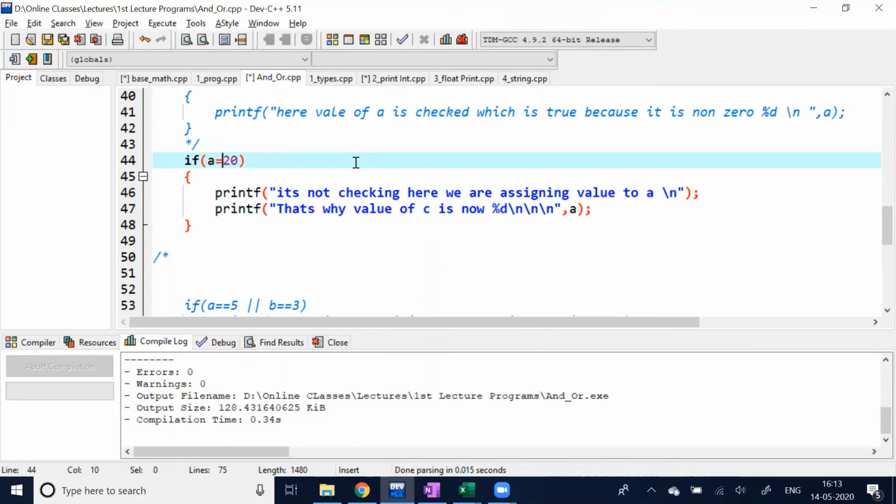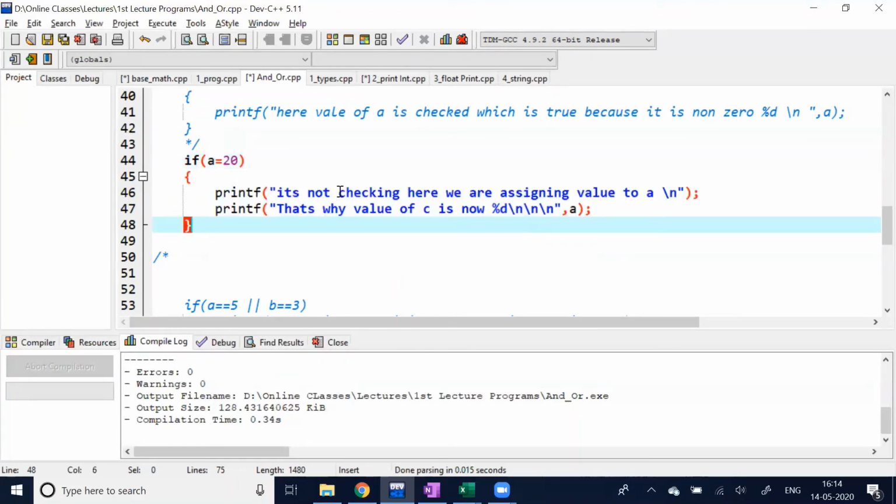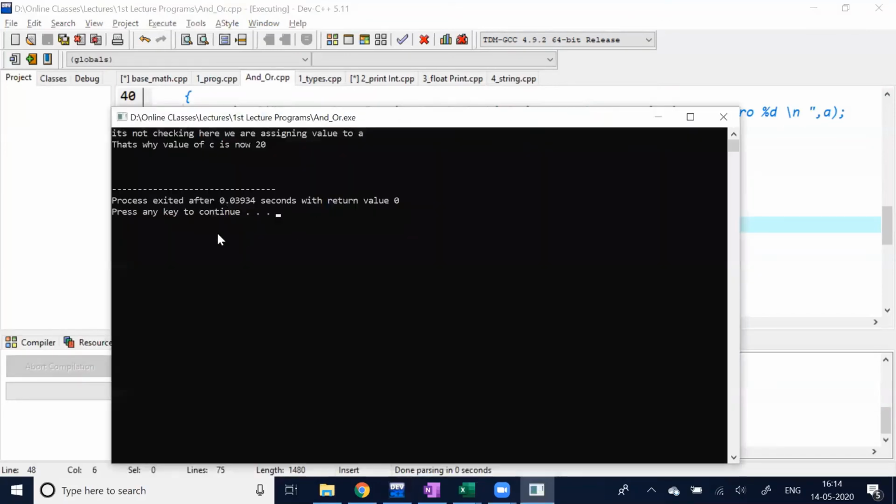That means first 20 will be assigned to A. That means now the value of A is 20 instead of 5. So now 20 is non-zero. If we check, yes, that is a non-zero number. So that is true for it. Now it will print both the statements.